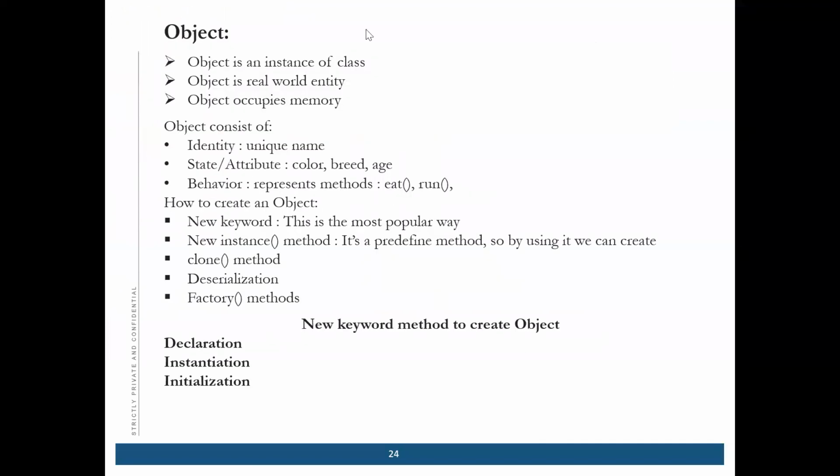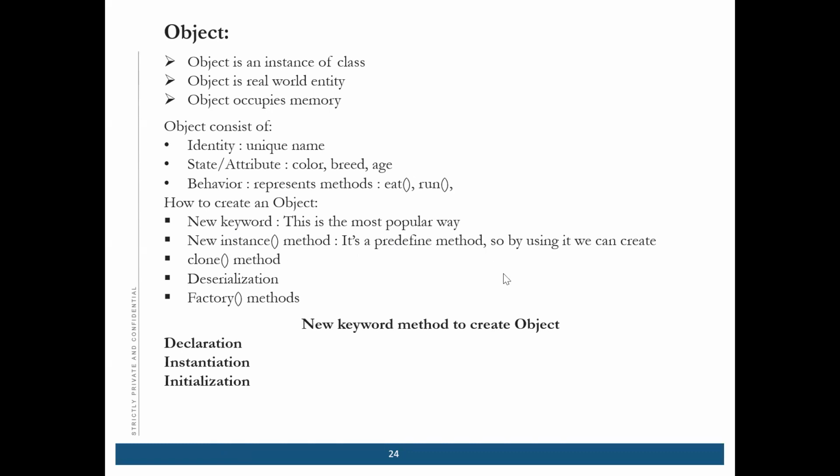Okay, so how to create an object? There are 5 methods by which we can create an object, but we use only one. This is the new keyword. This is the most popular way. But just for your information, I'm telling you, by instance also you can create an object. It's a predefined method.